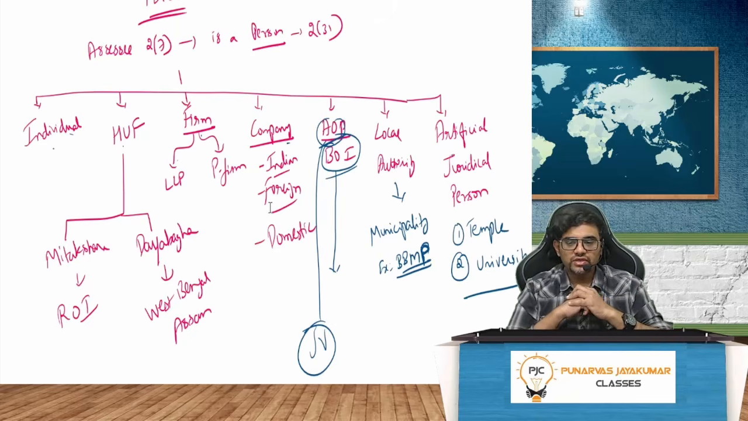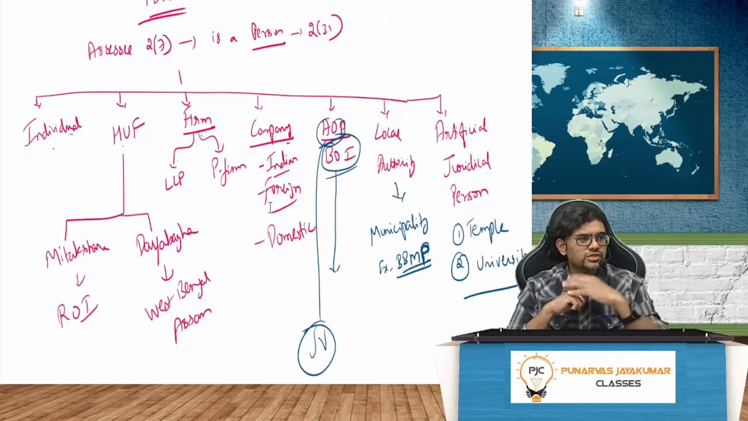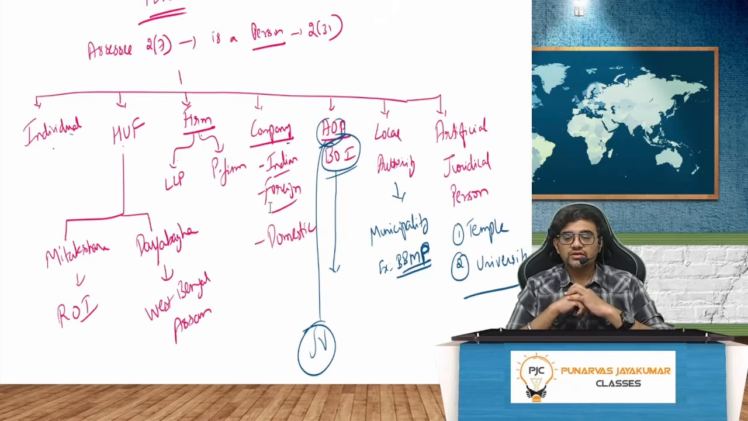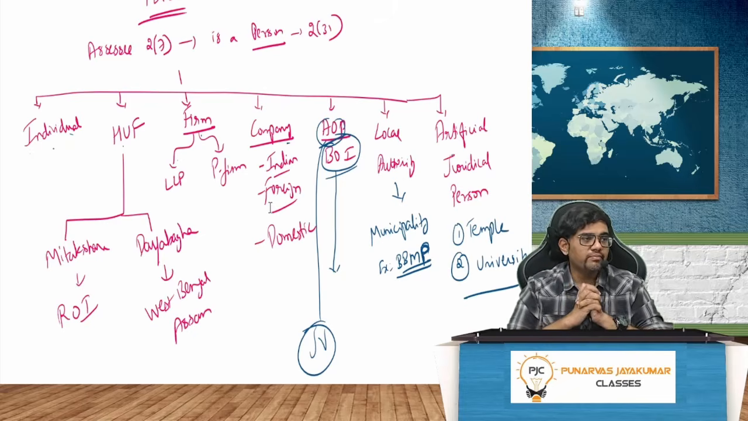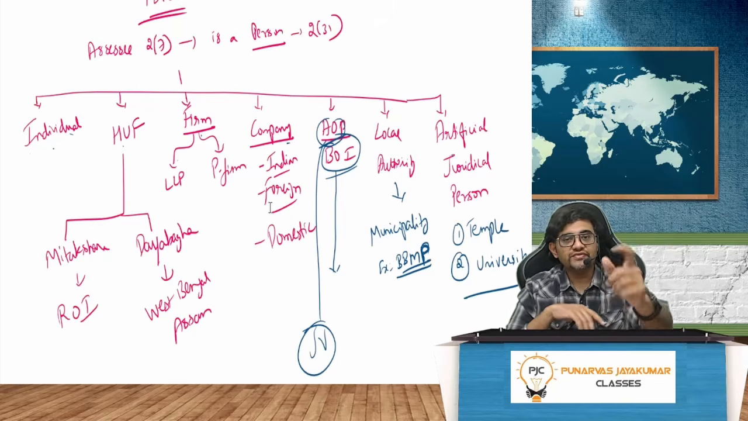Then we have what? Local authority. Local authority will be your municipality. In Bangalore, it is called Bruhat Bangalore Mahanagar Palike. Bangalore will have its own, in Andhra you will have your own, in Kasargod you will have your own. All these things. Then you have artificial juridical person. So, is a temple a person? Will Nirmala Madam tax a temple also, 100%? Nirmala Madam will tax everything that moves.